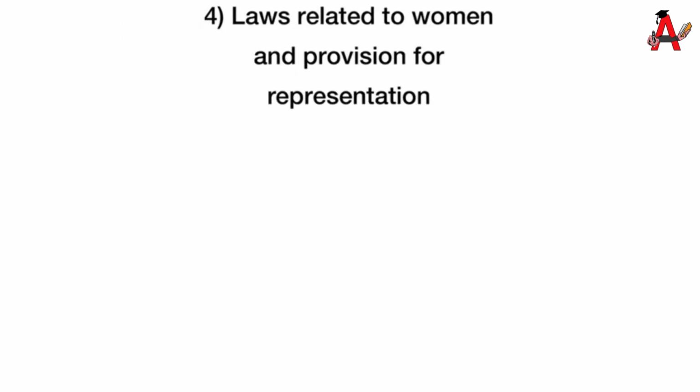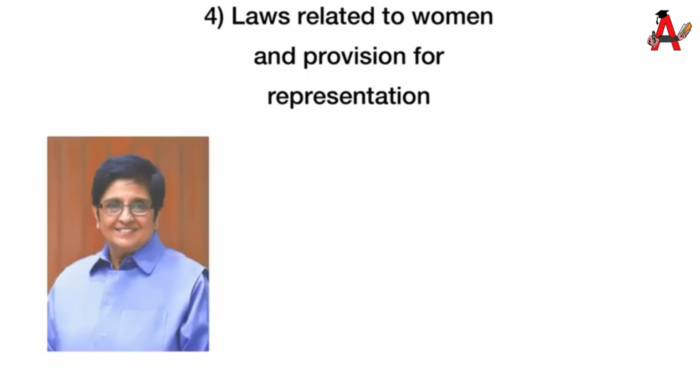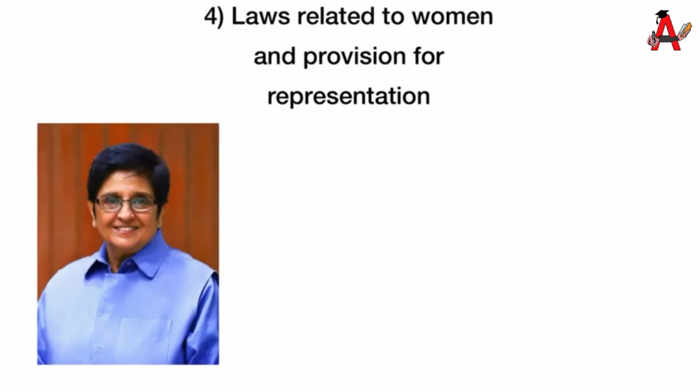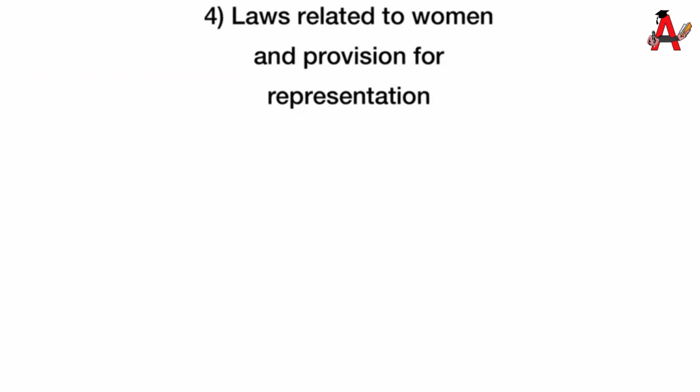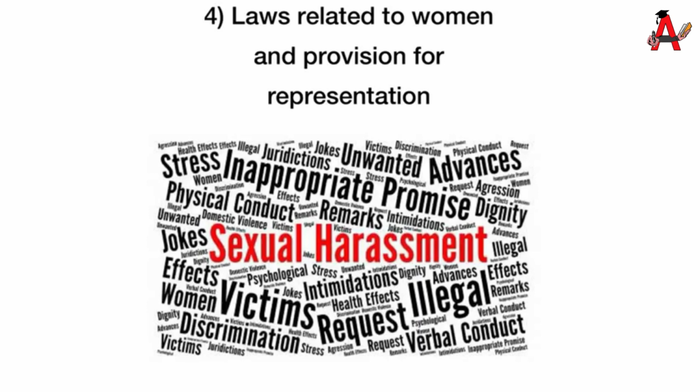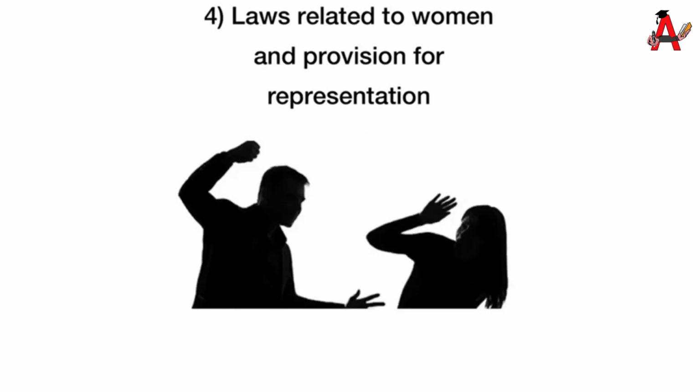Lastly, laws related to women and provision for representation. After independence, efforts were taken for empowering women because there were a lot of problems which women were facing at the time of independence, some of which included sexual harassment, domestic violence, and dowry.